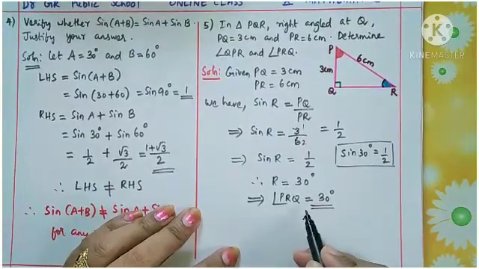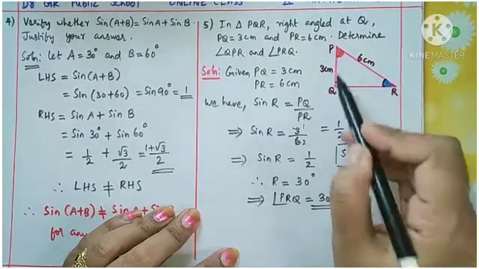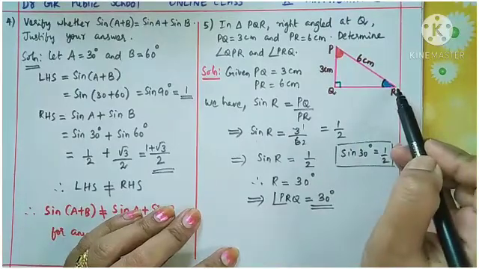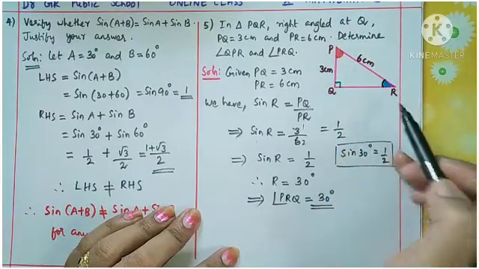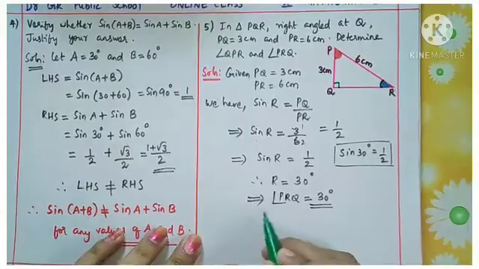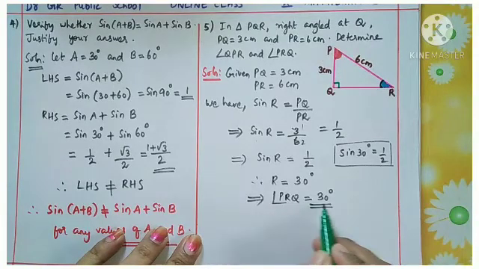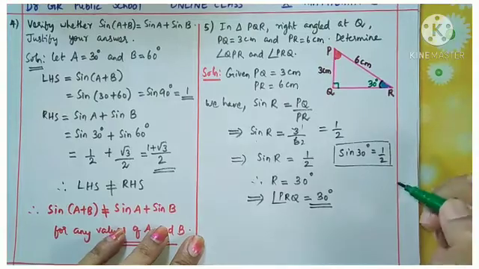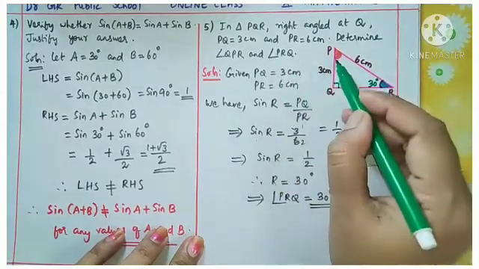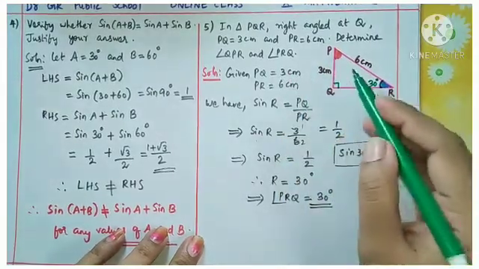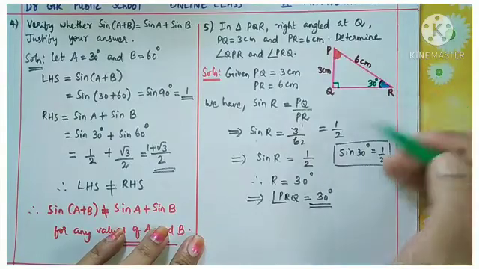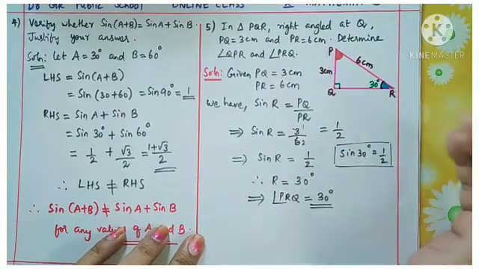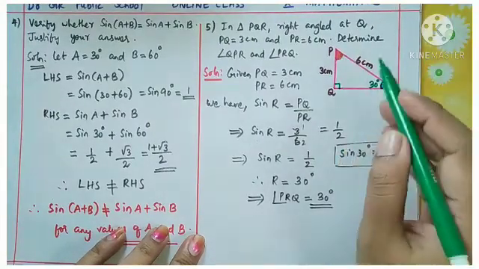Now our aim is to find QPR. Now you see, children, we got the value PRQ equal to 30 degrees. So now we need to find this angle QPR. In order to find this angle, instead of using any other trigonometric ratio, there is one easy method.